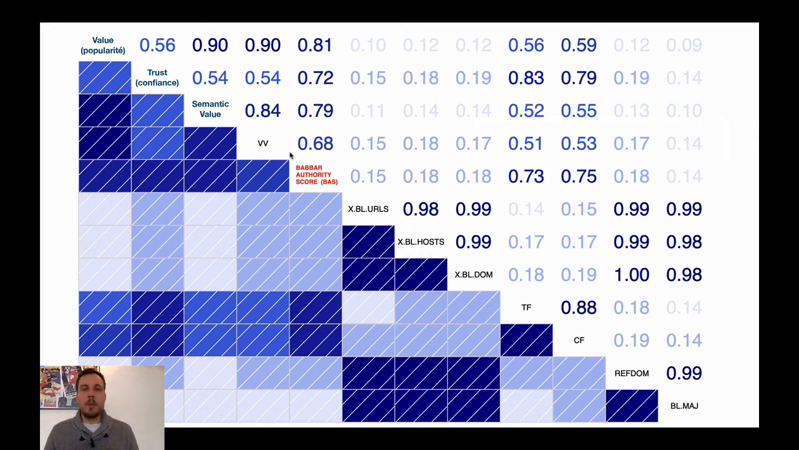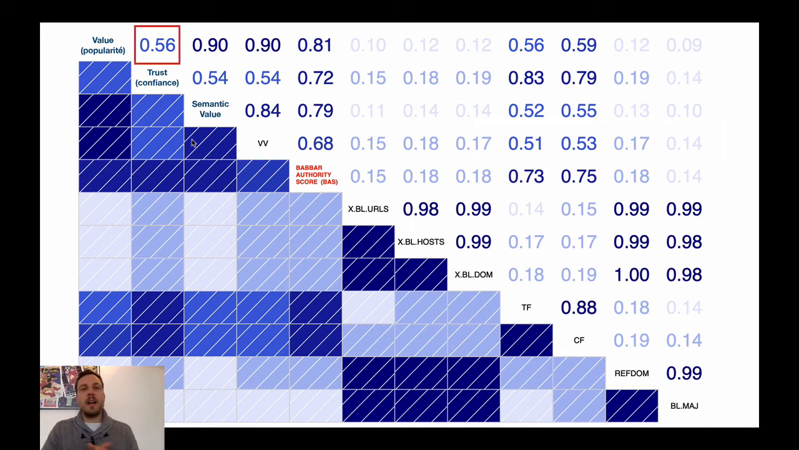We're not going to talk about it, but when you're doing a correlation diagram, you put everything you have in it just to see if you have some kind of relationships. And at last, the Babbar authority score, which is the new metric we are introducing. So how can you read such a diagram to understand what it means and what it says?